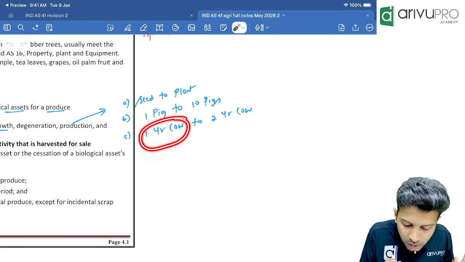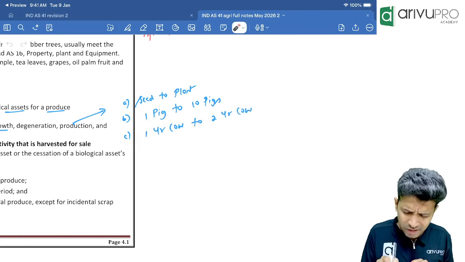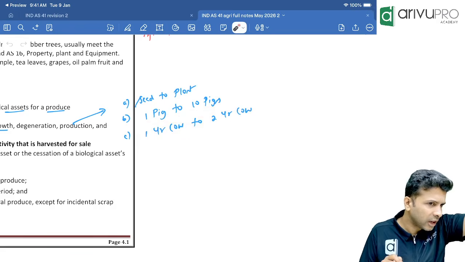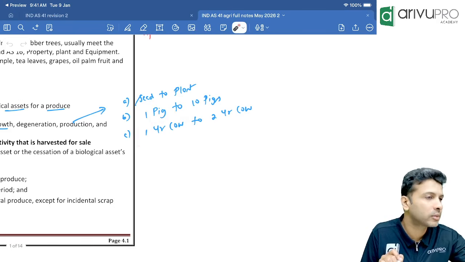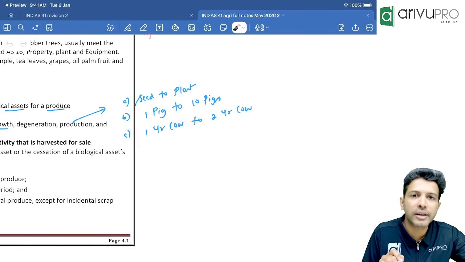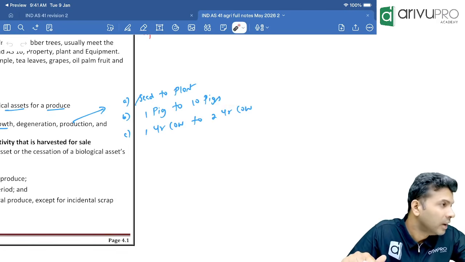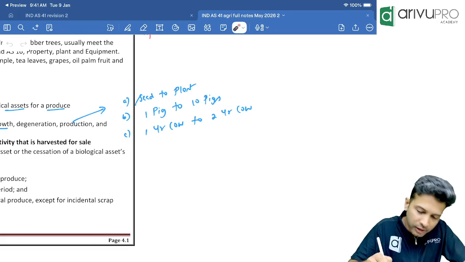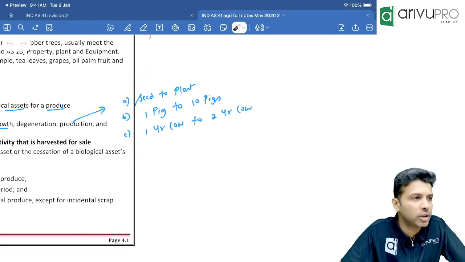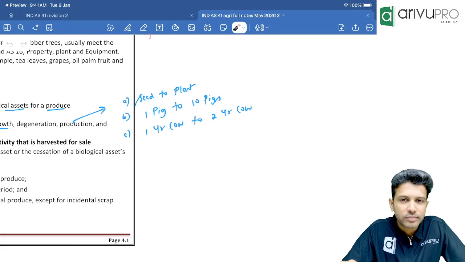Or a 1-year-old cow becoming a 2-year-old cow. What does this mean? At the beginning of the year, I had one cow whose age was 1 year. At the end of the year, is it a 1-year-old cow or has it become a 2-year-old cow? A 2-year-old cow. That is also biological transformation. Physical aging is also biological transformation. For you to apply Ind AS 41, this sort of biological transformation is a must. Got it, everybody? Clear?